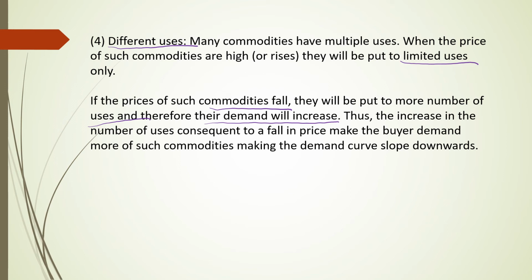If the price of milk falls, then they use milk for making milk products, and even sweets they can make. So they will use it for many more purposes. So for that reason, when the price falls, the demand for milk will increase. When the price increases, they limit the use of that commodity. For example, electricity.